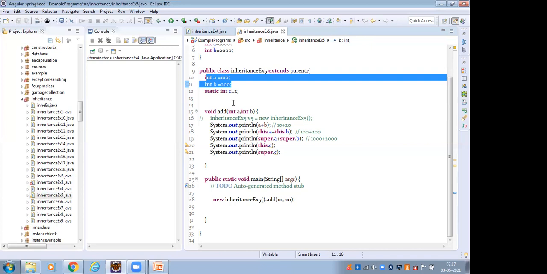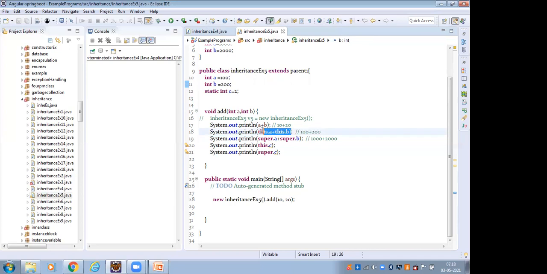If the local variable and the instance variable both have the same variable name, then we have to represent the instance variable using the this keyword. So this dot a means the current class instance variable is printed here.